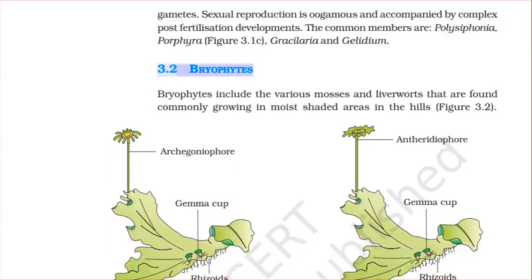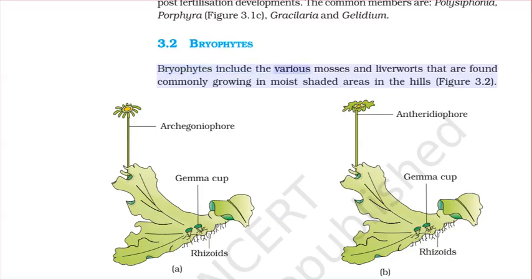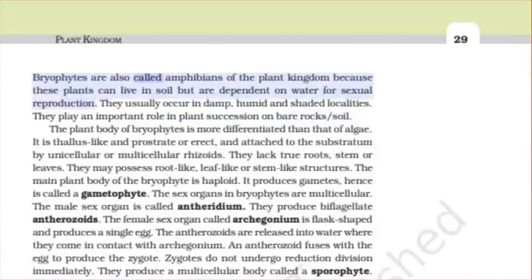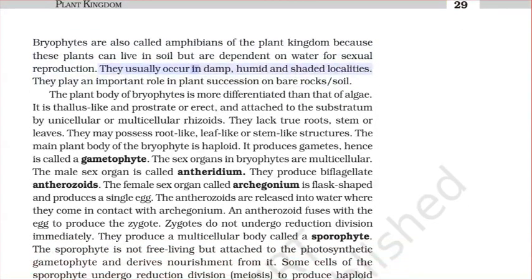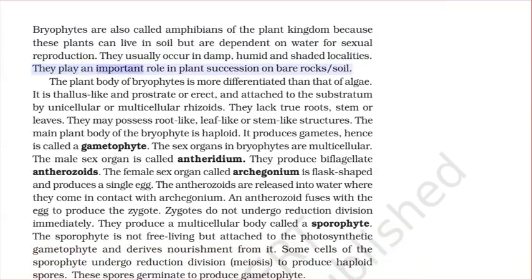3.2 Bryophytes. Bryophytes include the various mosses and liverworts that are found commonly growing in moist shaded areas in the hills, figure 3.2. Bryophytes are also called amphibians of the plant kingdom because these plants can live in soil but are dependent on water for sexual reproduction. They usually occur in damp, humid, and shaded localities. They play an important role in plant succession on bare rock and soil.